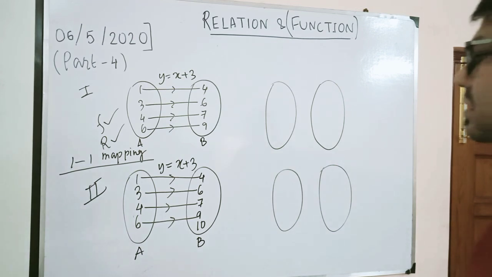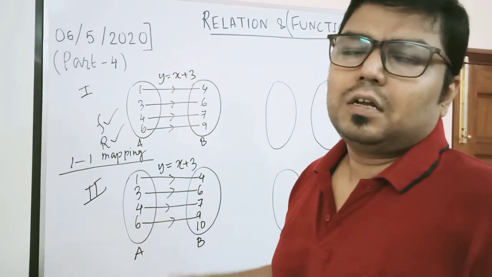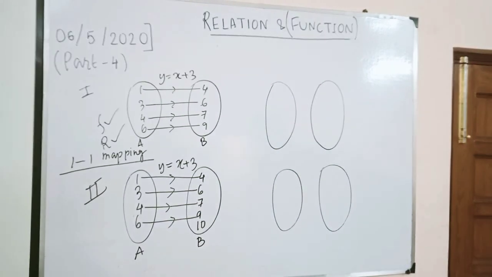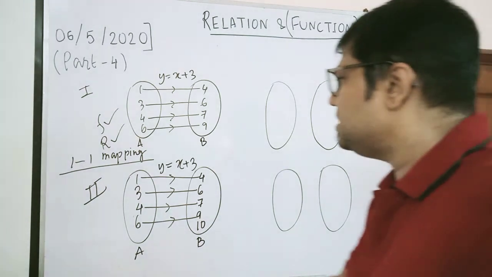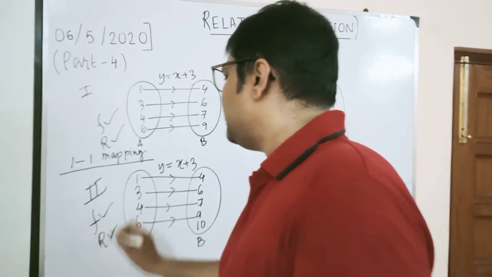So here all the elements have an image, and no two different ordered pairs have the same first element. So this is also a function, and this is a relation as well.